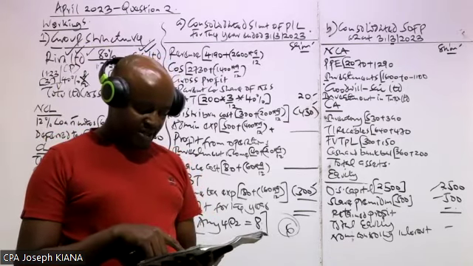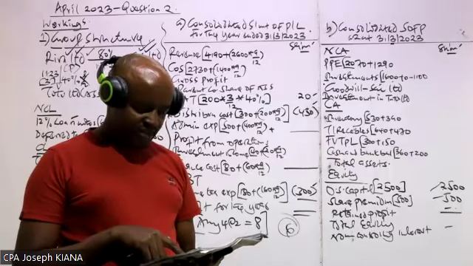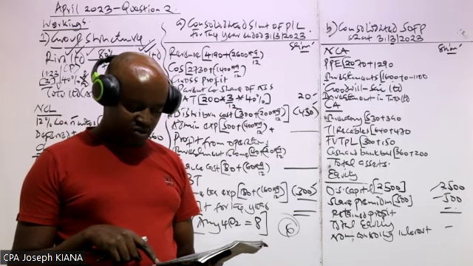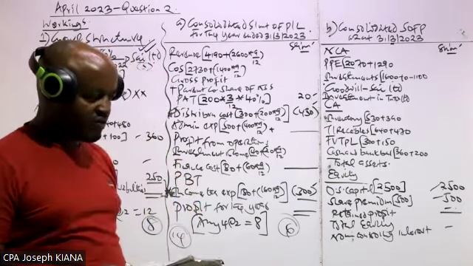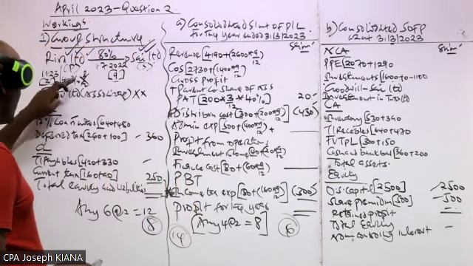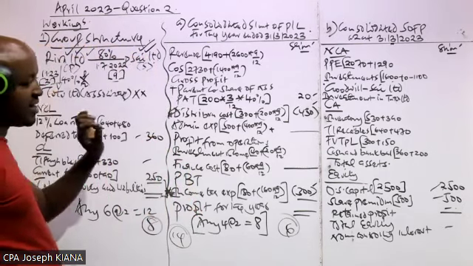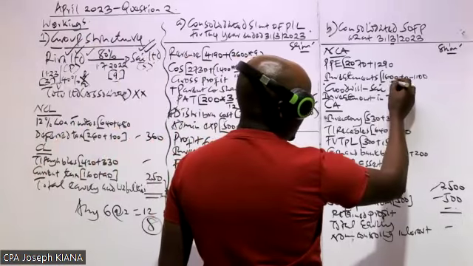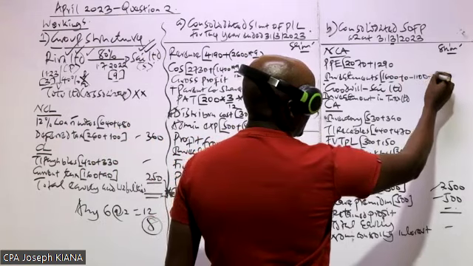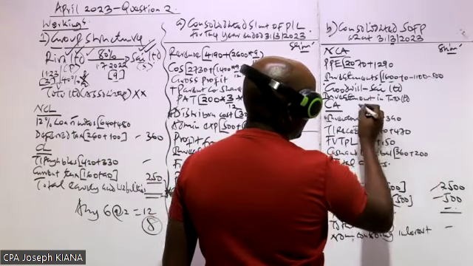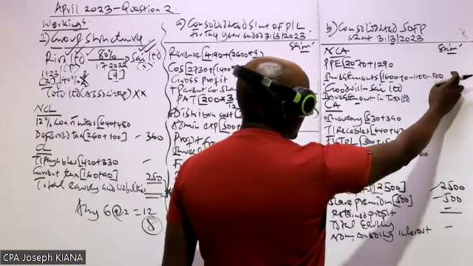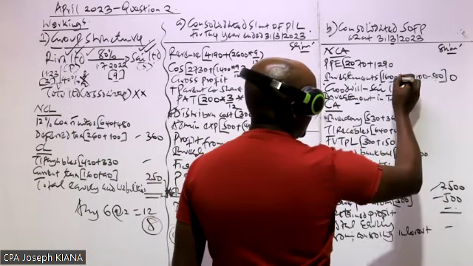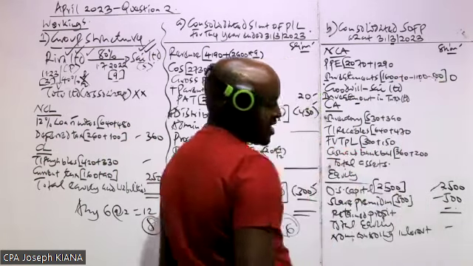The goodwill. Number 3, we are told on 1st January 2023, River Limited acquired 40% ordinary shareholding in II at a cash consideration of 500. So when the parent company acquired 40% shareholding in II, the parent company paid how much? 500. That 500 is also included in this investment by the parent, and we don't include it here. This 500, we use it in computing this, so you can't include it here again because you're going to use it in this. And that's why you can see once you take this minus that, it is actually giving us 0.